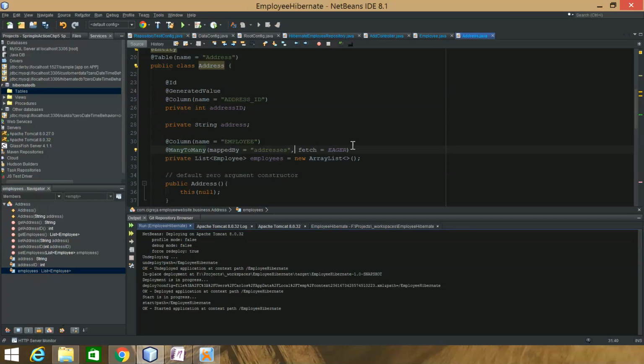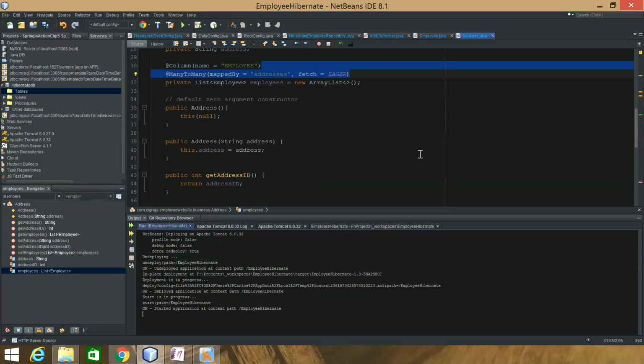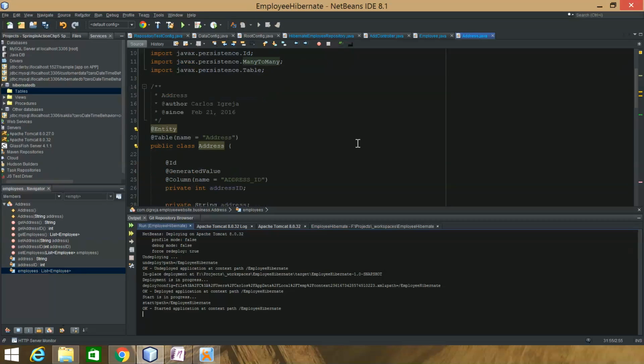Yeah, so I think that's going to be it. That's everything. I showed everything. It's a very simple application, but I just wanted to go over the Hibernate Transaction Manager and the ManyToMany relationship that I have for my employee program.